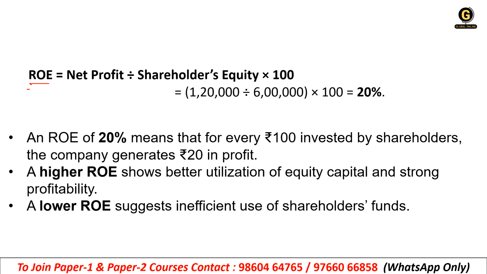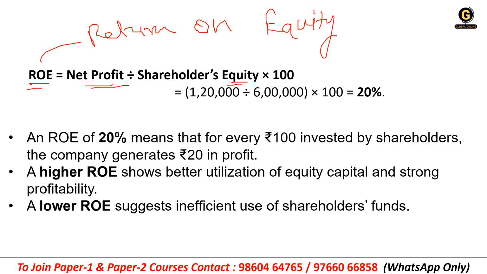See, ROE is equal to net profit divided by shareholders equity. ROE means return on equity. Clear? So if the net profit is 1,20,000 and shareholders equity is 6 lakh, into 100, that will be 20% ROE. If the ROE is 20%, that means for every 100 rupees invested by shareholders, the company generates 20 rupees of profit. Clear?